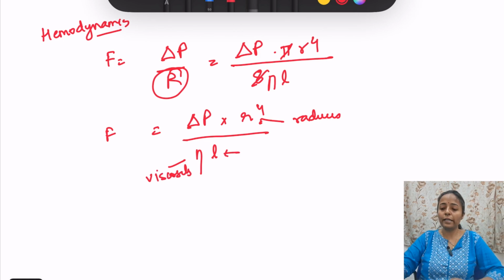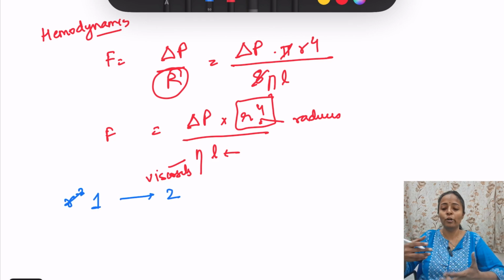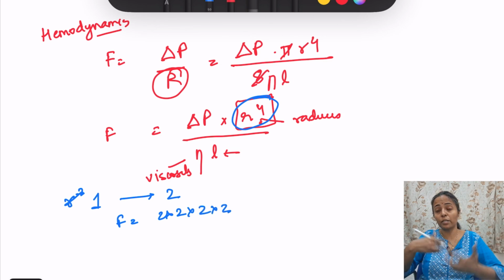So flow is directly proportional to R to the power of 4, right? Suppose the radius is doubled. If the radius was 1 and now the radius of the vessel increases to 2, how much will flow increase? R to the power 4, so simply you do 2 into 2 into 2 into 2. Because it is R to the power 4, how much will it come? 16 times.